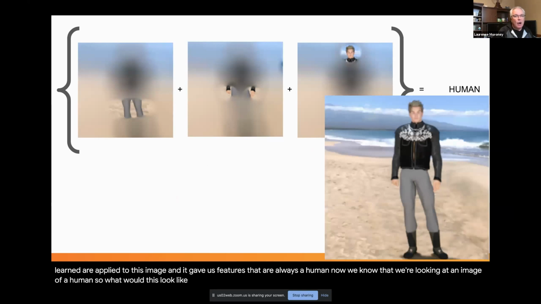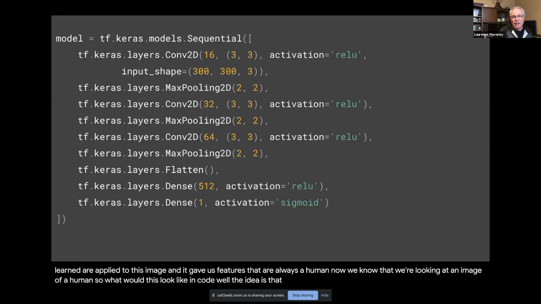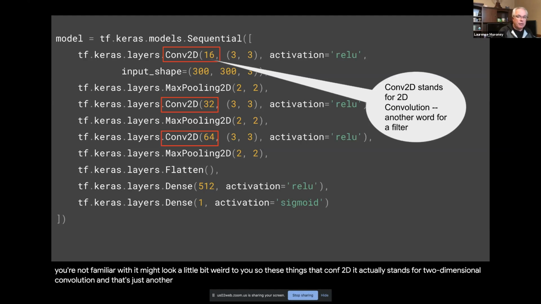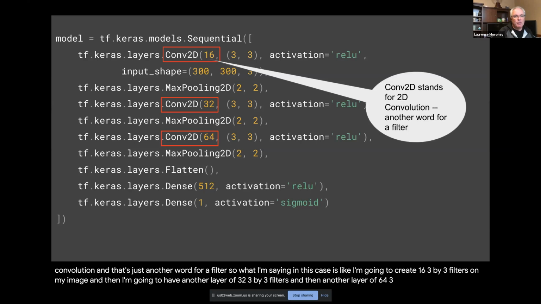So what would this look like in code? Well, the idea is it'll look a little bit like this. It's a very similar thing to what we saw earlier on, where I'm defining a sequence of layers. Earlier, I had a very simple one where there was only one layer. Now, a lot of this code, if you're not familiar with it, might look a little bit weird to you. The conv2D actually stands for two-dimensional convolution, and that's just another word for a filter. So what I'm saying in this case is, I'm going to create 16 3x3 filters on my image, and then I'm going to have another layer of 32 3x3 filters, and then another layer of 64 3x3 filters.